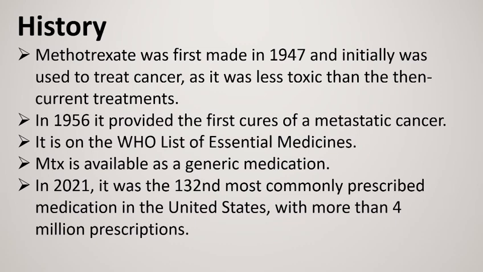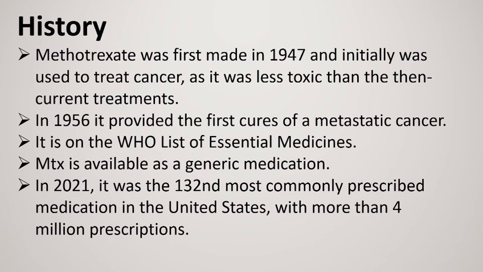Metastatic cancer is the spread of cancer cells from the place where they first formed to another part of the body. Methotrexate is on the World Health Organization's list of essential medicines. It is available as a generic medication. In the year 2021, it was the 132nd most commonly prescribed medication in the United States with more than 4 million prescriptions.